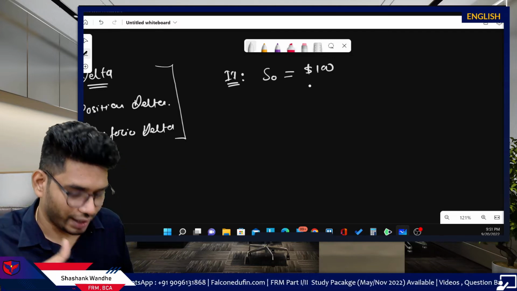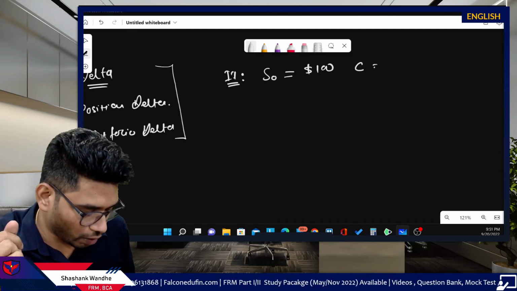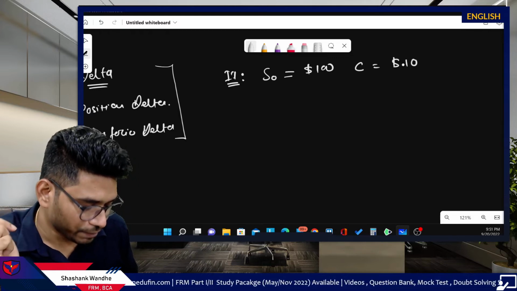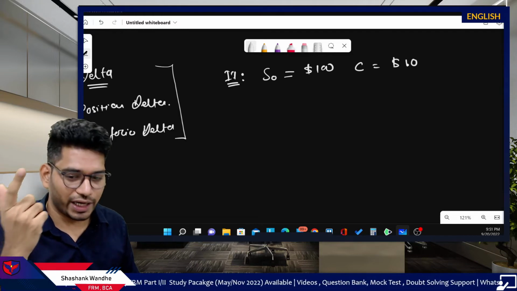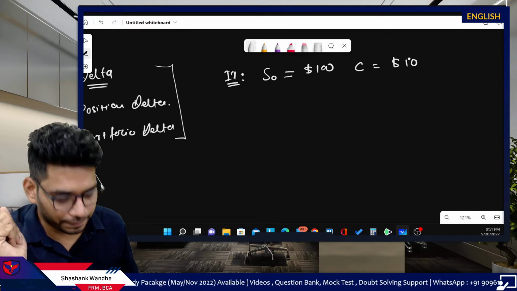Currently S0, the underlying, is trading at $100 and the call option is trading on the same underlying at $10. You can imagine any strike price, any risk-free rate, any volatility. We are not bothered about it.